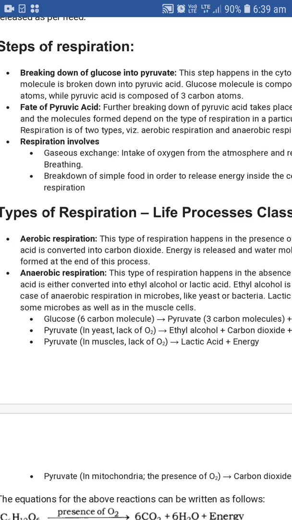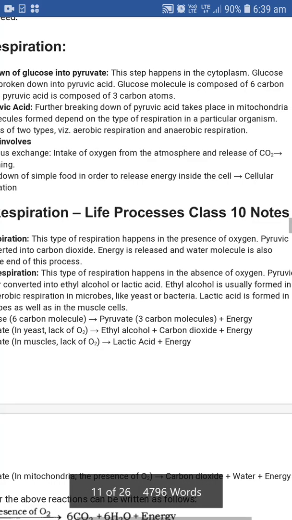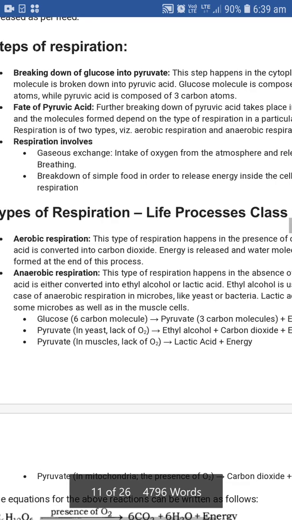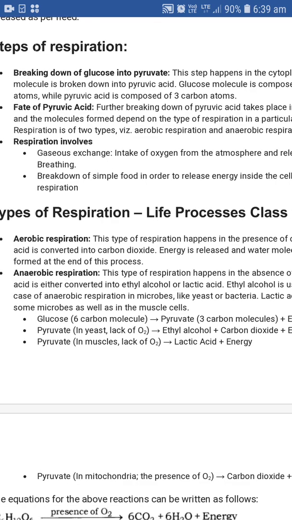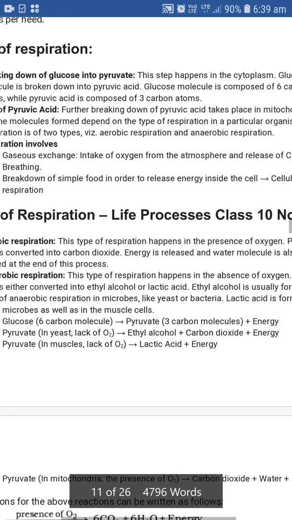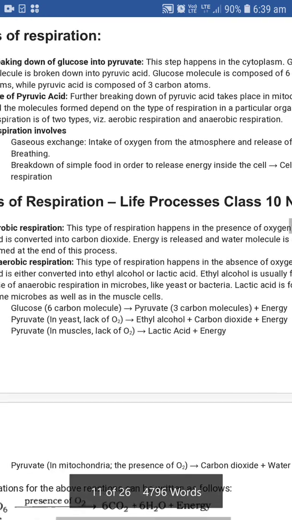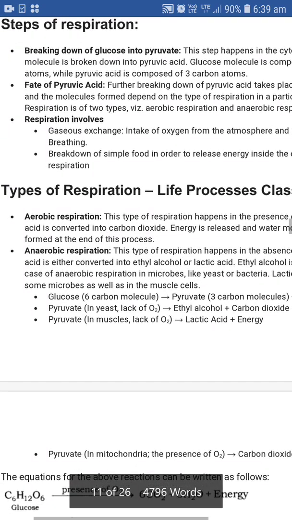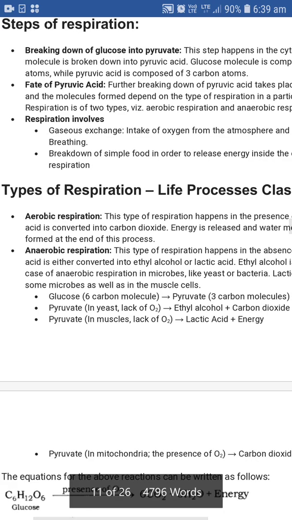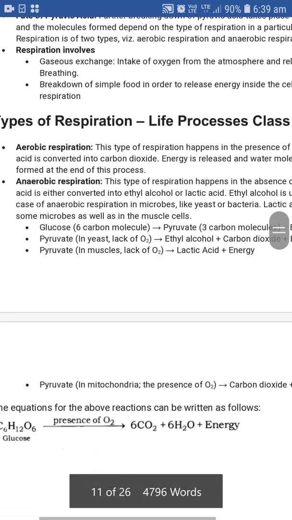In that, glucose, which has 6 carbon atoms, is converted into pyruvate, which has 3 carbon atoms, and energy. And pyruvate, in yeast in the lack of oxygen, forms ethyl alcohol and carbon dioxide with energy. But when it happens in humans or other organisms in the lack of oxygen, it forms lactic acid and energy.